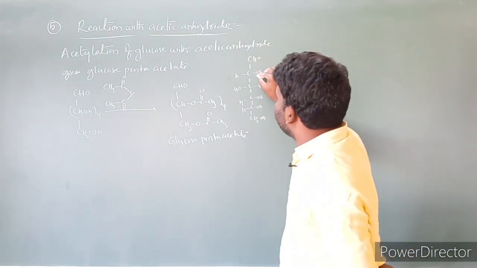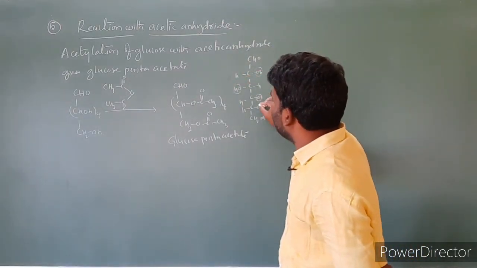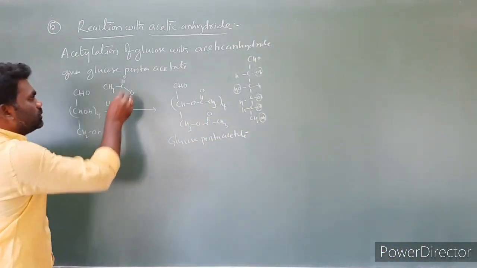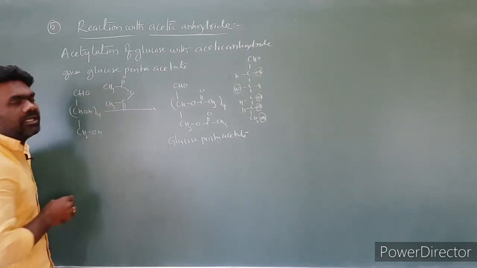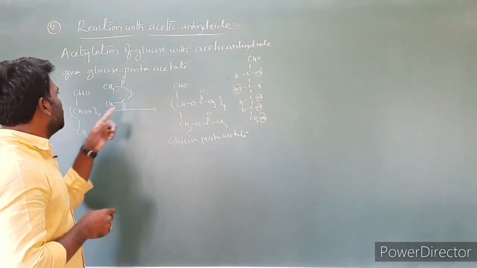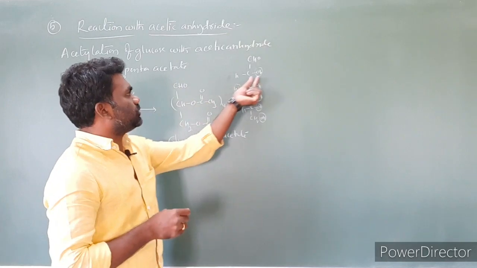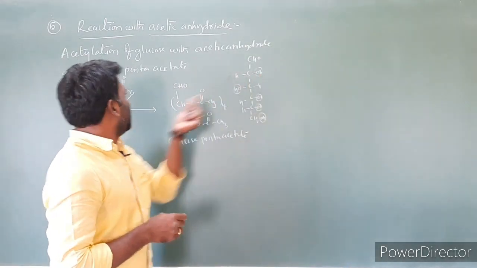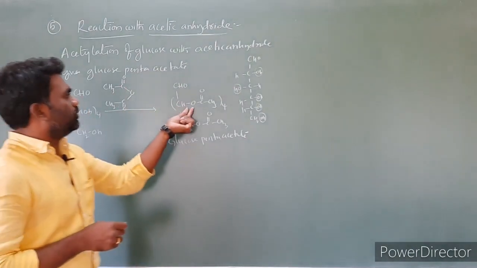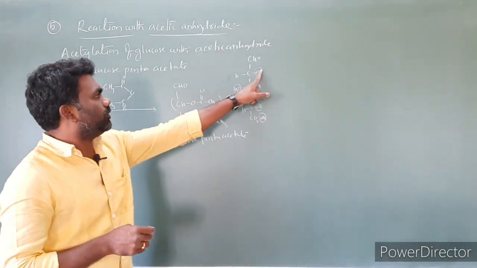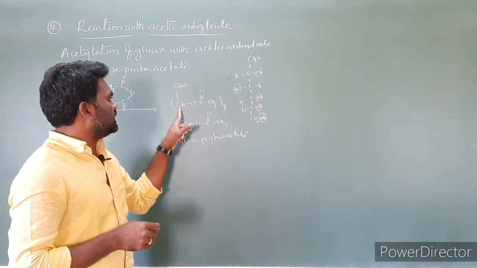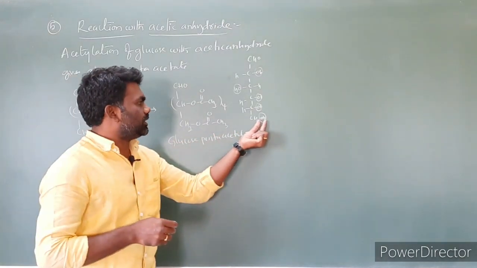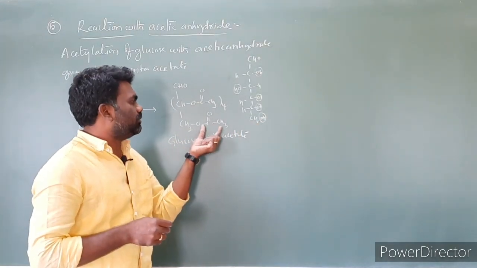In this case, this is the first OH, this is the second OH, this is the third, fourth, fifth. There are 5 OHs. So in the glucose molecule, the bond cleavage takes place here, where the OH group is, and this group is joined there. As a result, O and C double bond O CH3. How many do we get? 1, 2, 3, 4. So CHO, then O C double bond O CH3 taken 4 times. And here there is one more OH group, which also converts into O C double bond O CH3.